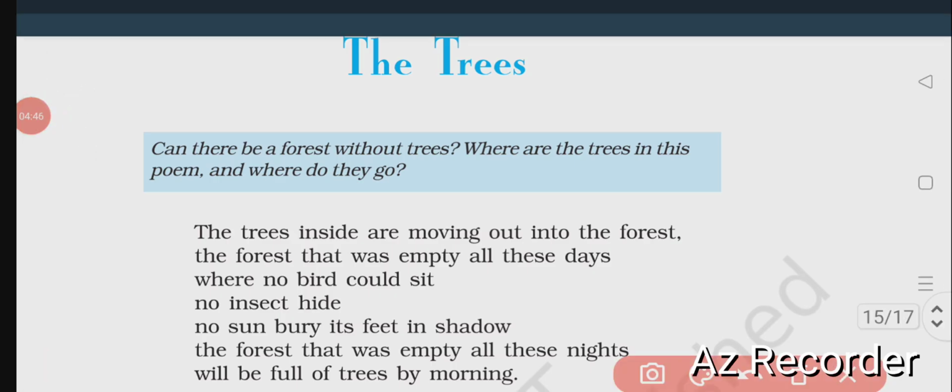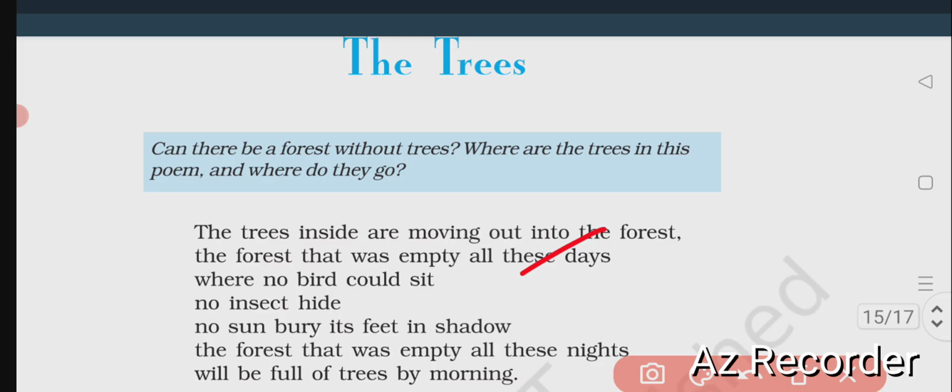The forest that was empty all these days, where no bird could sit, no insect hide. I mean, the trees of the poet's house are moving outside to remain there, to be a part of the natural forest. Where are the trees of the poet going? The forest that was empty all these days. I mean, the empty forest, there were no trees at all. So the trees of the poet's house are moving outside to be part of the natural forest